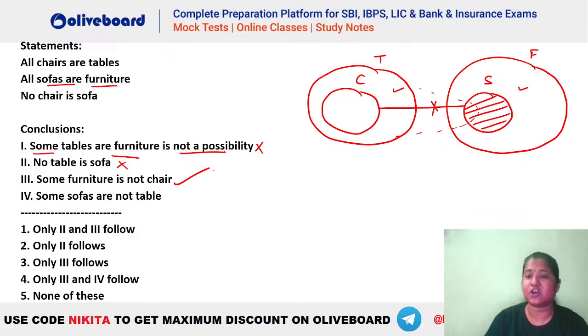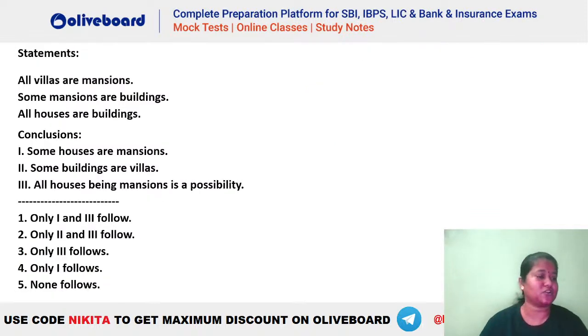Some sofas are not table. No, that is wrong here because we could have drawn the table like this as well. So you can see the answer has to be only 3 follows. That is the third one. Okay, Mudit, it won't be 5. The third one is true here because there is some portion of furniture which will never be a part of chair. Okay, next question on your screen.